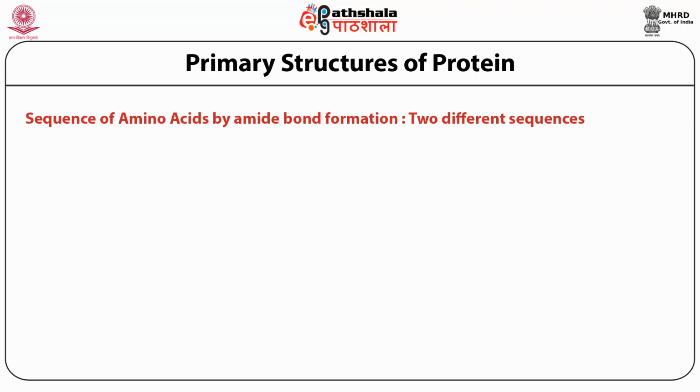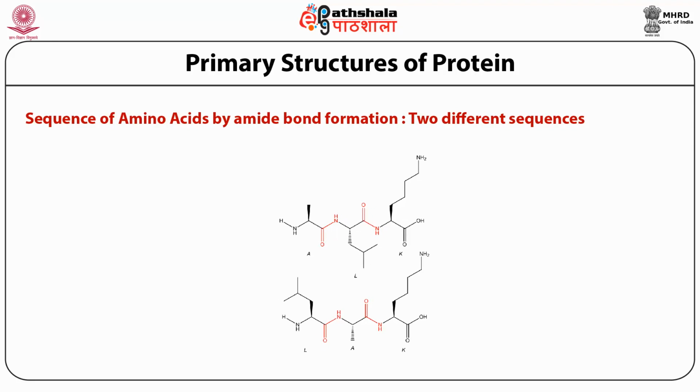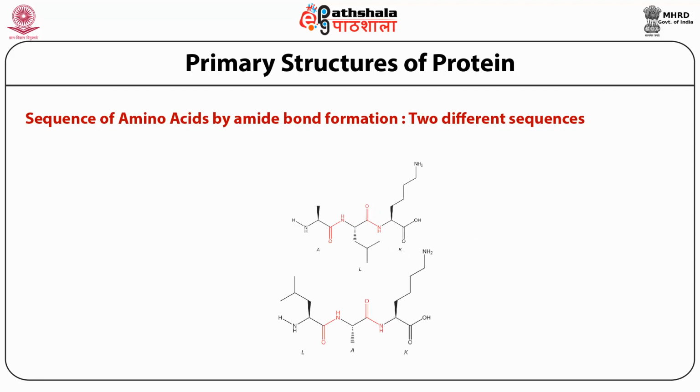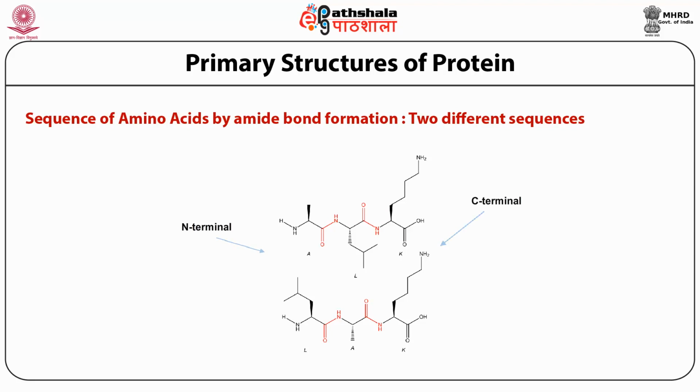That depends on the sequence of amino acids, how two amino acids are bonded. Normally two amino acids are bound to each other by this amide bond. It's called a peptide bond. Now if you join together, let's say in this example there are 5 amino acids, they are joined together. One particular end is called the C-terminal end, where the carboxylic acid part is, and the other end is called the N-terminal, where you have the NH2 group.